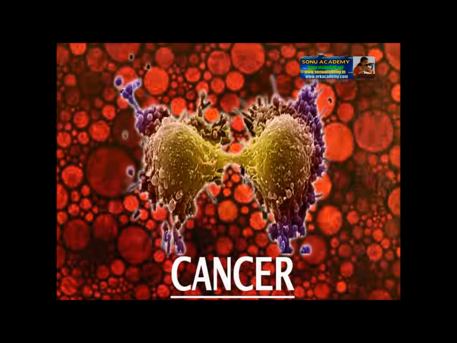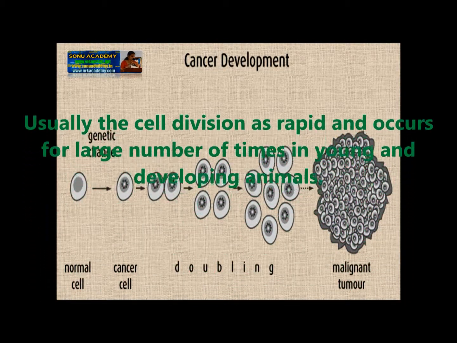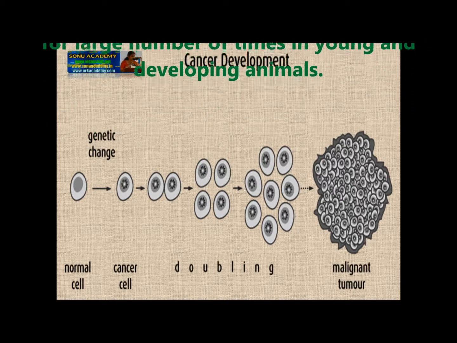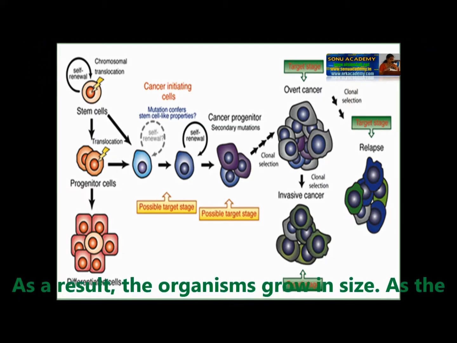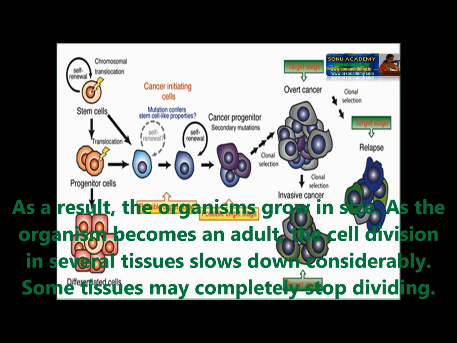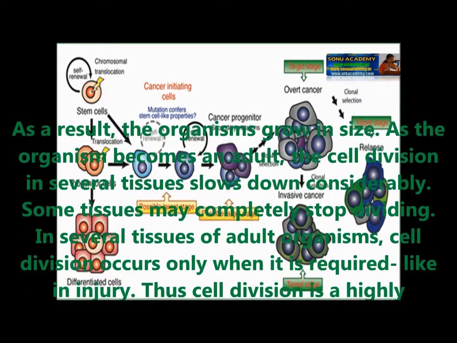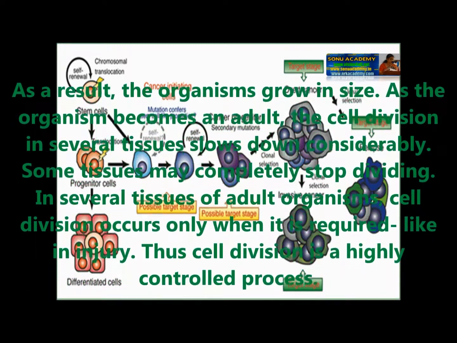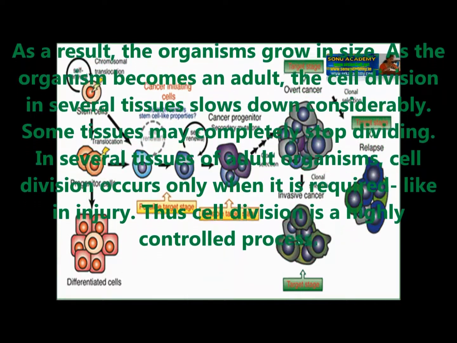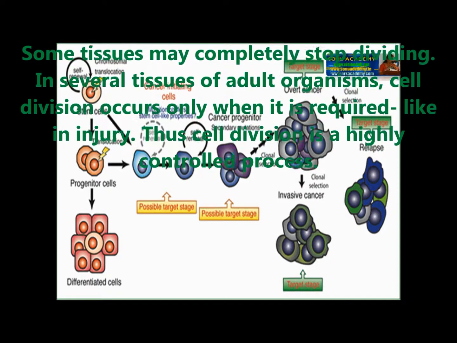Cancer. Children, in the last lesson you learnt the importance of cell division. Usually cell division is rapid and occurs a large number of times in young and developing animals. As a result, the organism grows in size. As the organism becomes an adult, cell division in several tissues slows down considerably. Some tissues may completely stop dividing. In several tissues of an adult organism, cell division occurs when it is required.